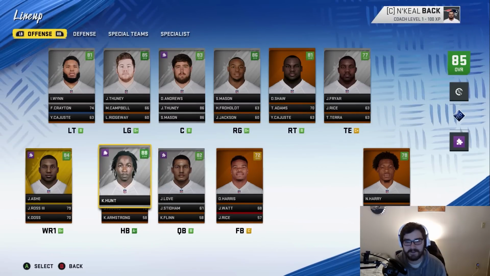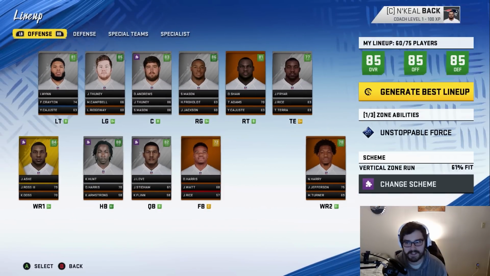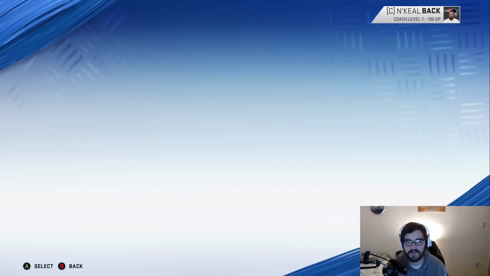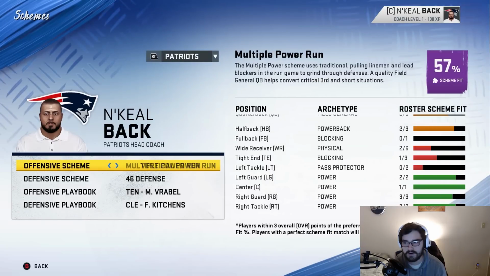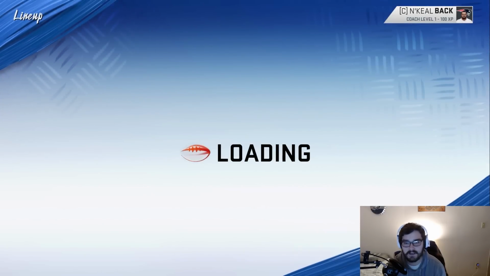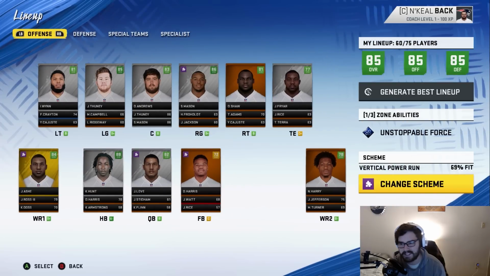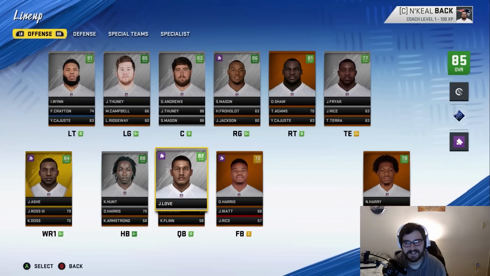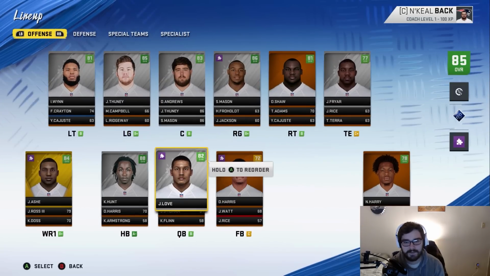JJ Watt is our backup fullback, and that looks so funny to me. But this is going to be the team heading into potentially the final season. It's an 85 overall, 85s across the board. We don't have a very good scheme fit, but none of these scheme fits are very good. The highest we can get is a 69. Okay, the defensive scheme fit's very nice. It's a 90. But the offensive scheme fit, of course, is the best it could possibly be. But this team still looks really good. I think they can make it into the playoffs this year.